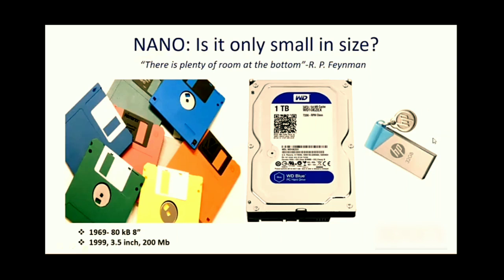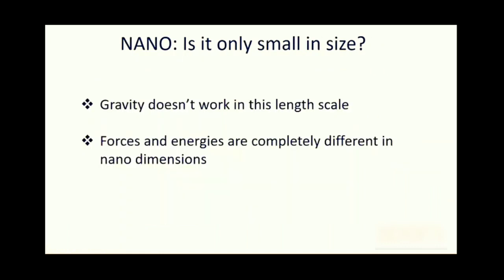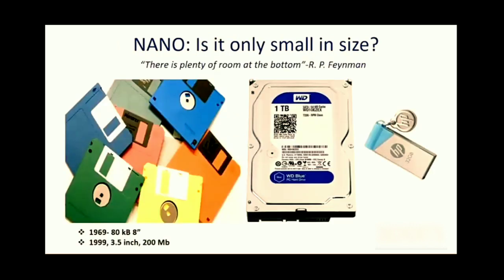We already have 32 GB, 64 GB flash drives and memory chips for our mobiles also, and 1 terabyte capacity hard drives in our computers and laptops. So, with the advent of science and technology, the size of the device is getting smaller and smaller, and more and more information can be stored in these small objects.